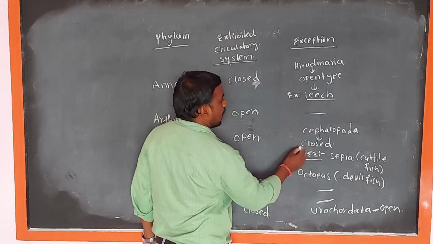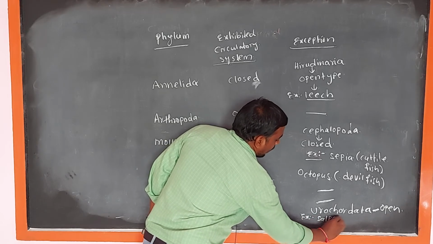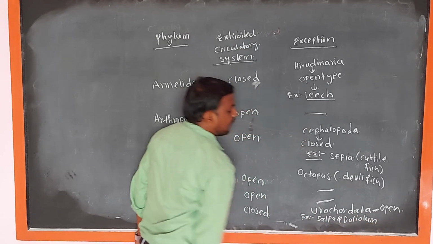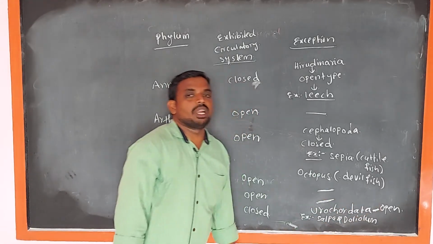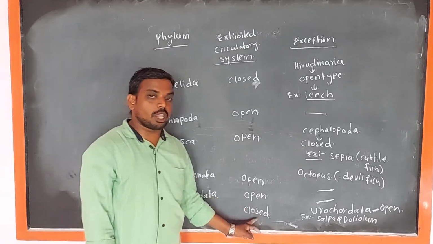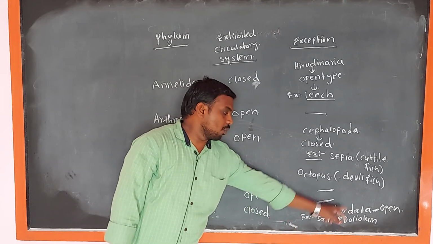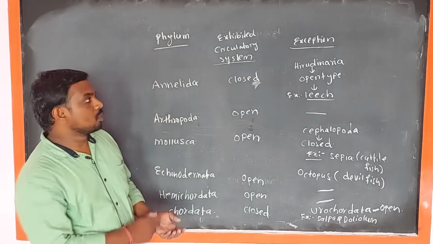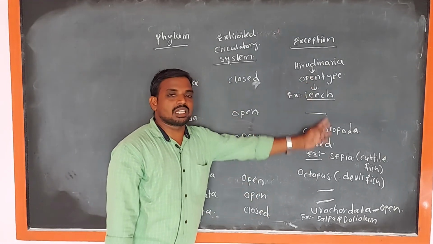Example, Salpa and Doliolum. So all chordates are exhibited closed type of circulation except Urochordata. These are exhibited in open type of circulation. Example, Salpa and Doliolum. So these are the phylums, exhibited circulatory systems and exceptions.